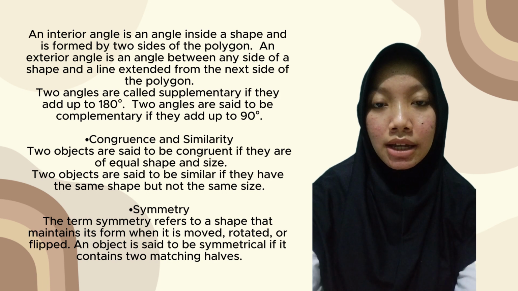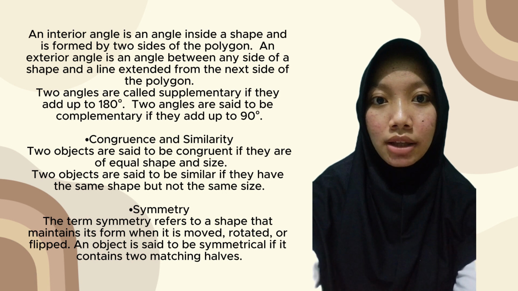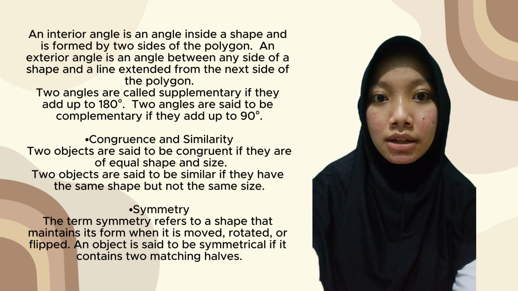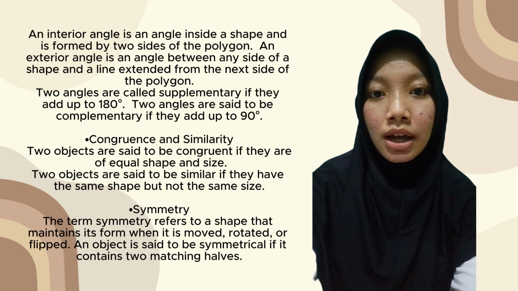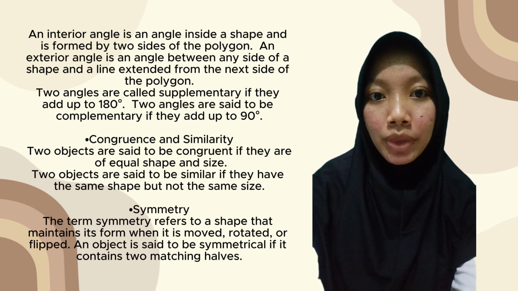An interior angle is an angle inside a shape and is formed by two sides of the polygon. An exterior angle is an angle between any side of a shape and a line extended from the next side of the polygon. Two angles are called supplementary if they add up to 180 degrees, and two angles are said to be complementary if they add up to 90 degrees.